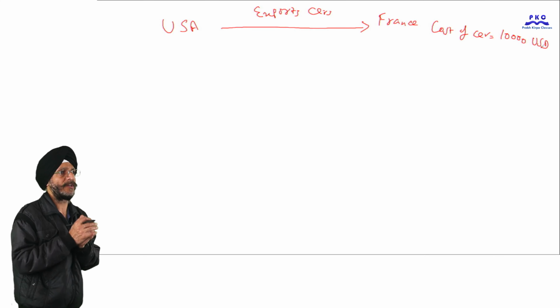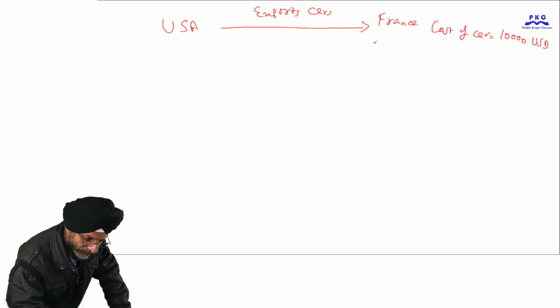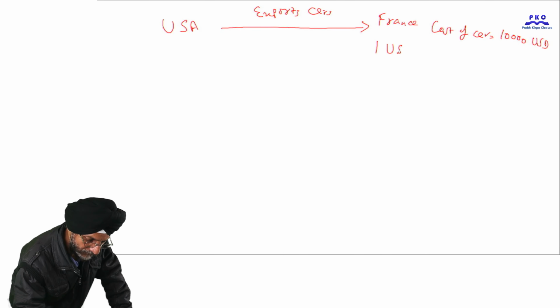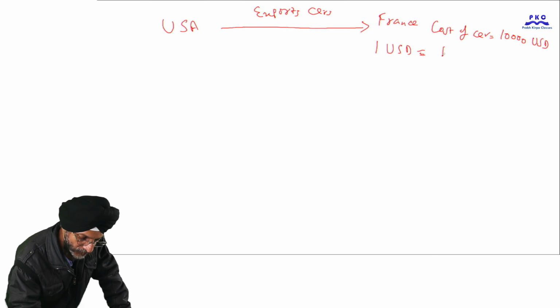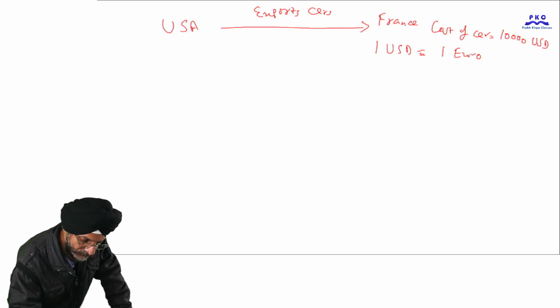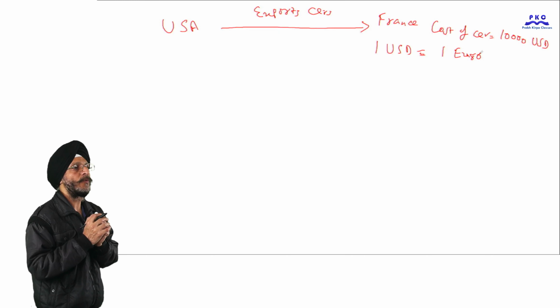This is the cost of the car. We also assume that the exchange rate between one US dollar and the other currency, that is the euro, is equal. That is, 1 US dollar is equal to 1 euro.